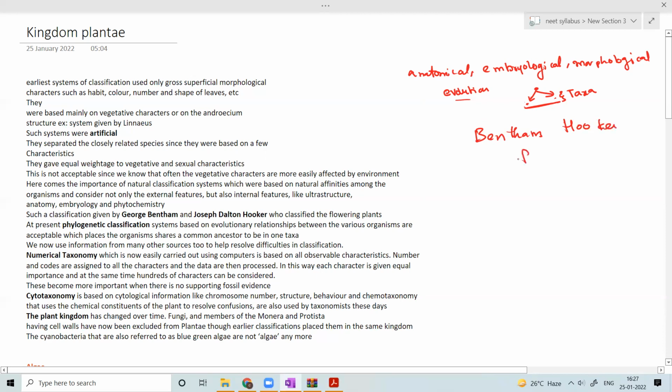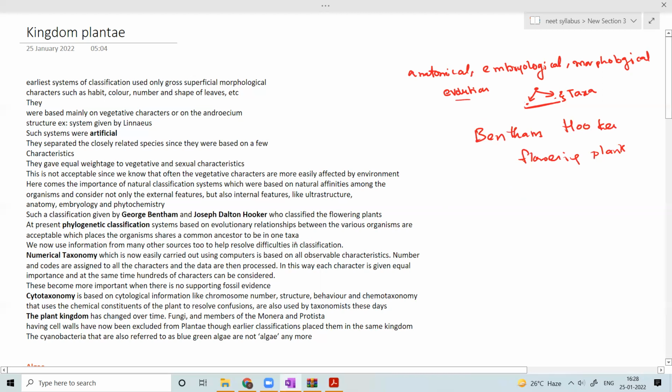They classified flowering plants. Now phylogenetic classification is also considered. It is based on evolutionary relationships between various organisms, and it is now acceptable. Organisms that share a common ancestor need to be placed in one taxa.